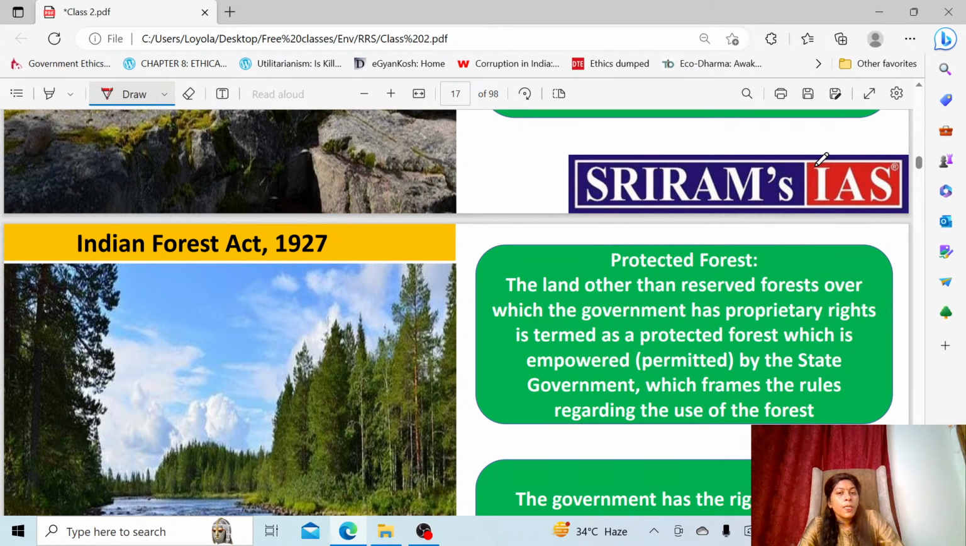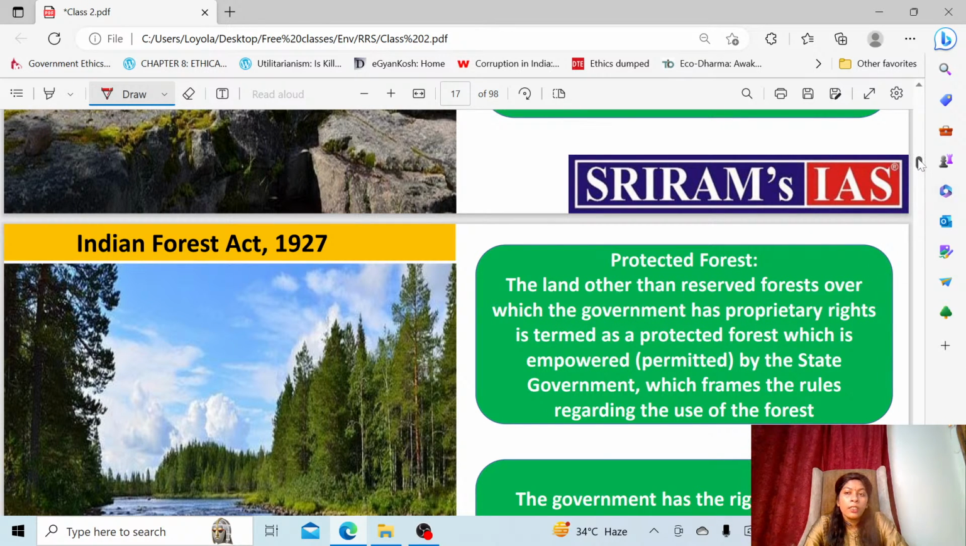The protected forest is the land which is not under the reserved forest, over which the government has a right, has the proprietary rights. We call that protected forest. So here the entire right is with the state government only. Again, the state government will form the rules and regulations regarding the usage of the forest.